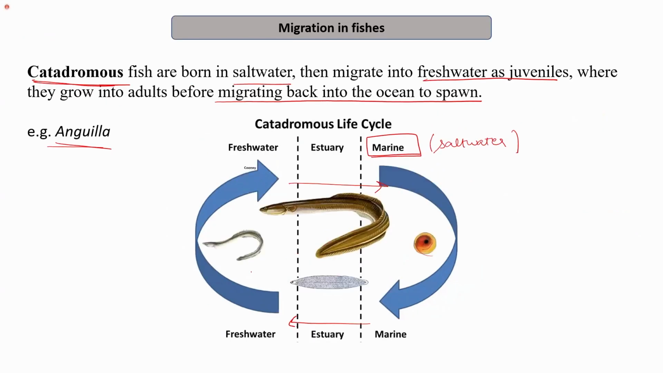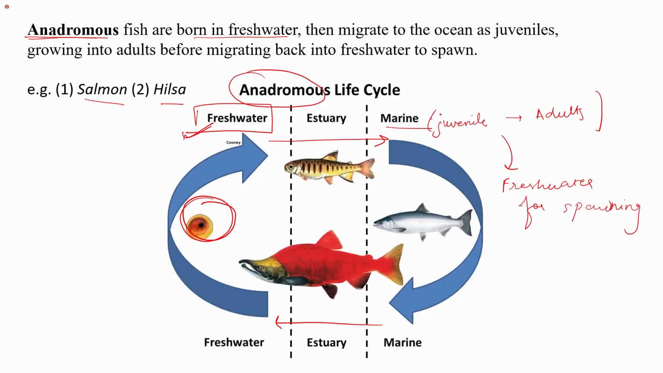So there are two types of migration. You need to remember in catadromous what is happening. This life cycle starts from the marine water, then they move to fresh water as juvenile, where they develop into the adults, and they again migrate to the ocean to spawn. And you need to remember the examples also. While in anadromous, fish are born in fresh water, then they migrate to ocean as juveniles, growing into the adults before migrating back into the fresh water to spawn. Example includes salmon and hilsa.